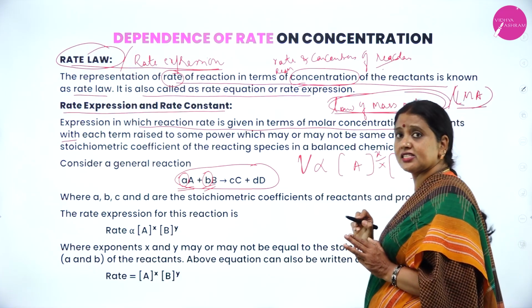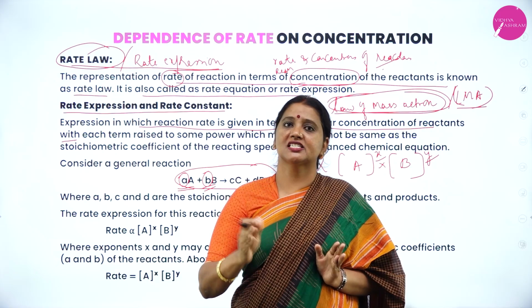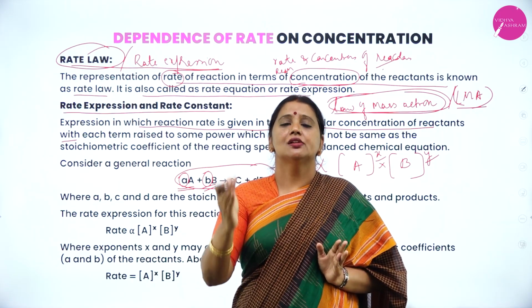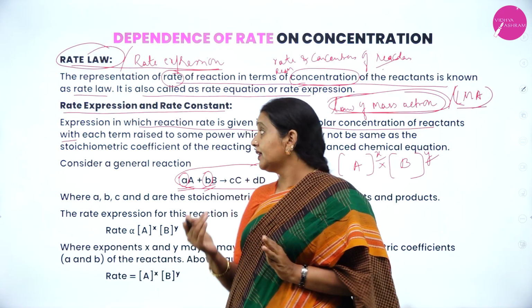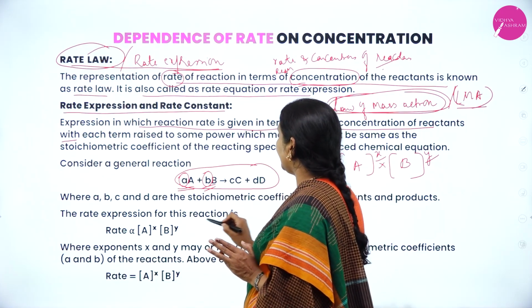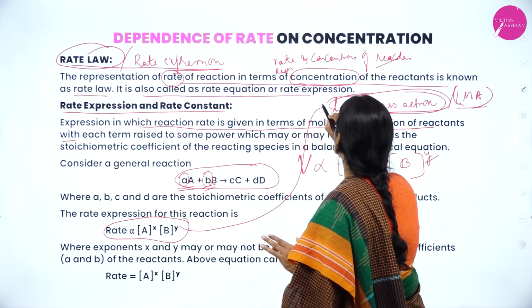In some reactions the stoichiometric coefficients and powers are the same, but in a few reactions they are not the same. This is how I can write this expression, from the law of mass action.